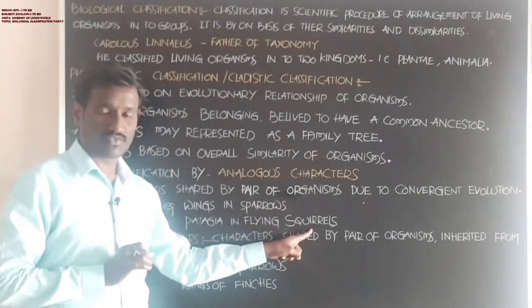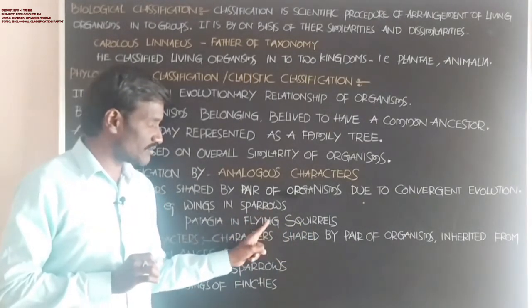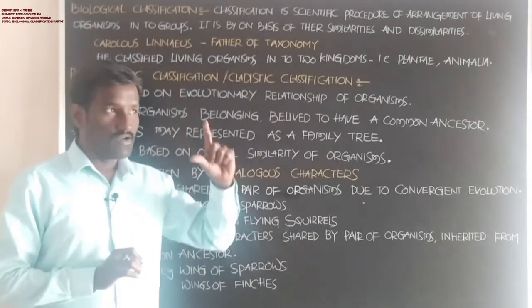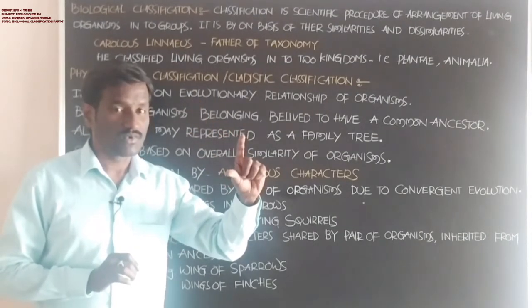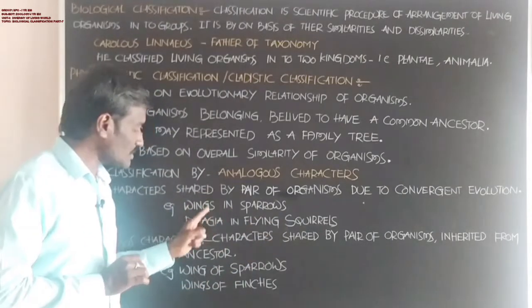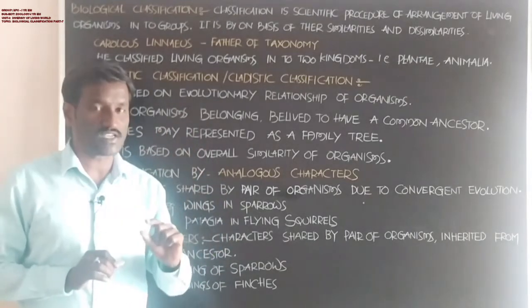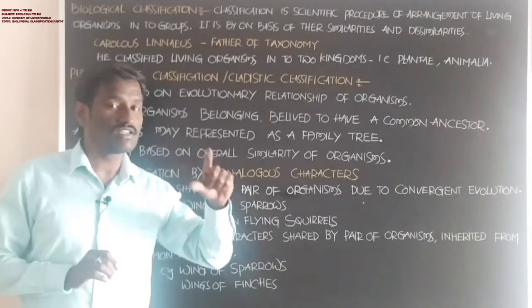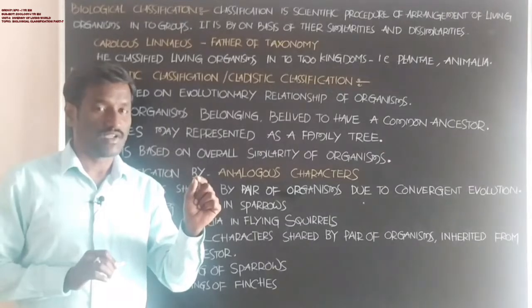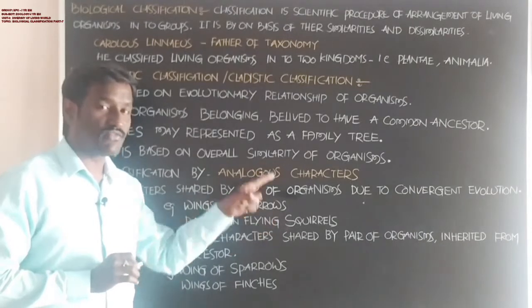Squirrel, flying squirrel, is another species of animal. If you observe one of the characters present in these two animals, it shows similarity in function, but differs in origin.